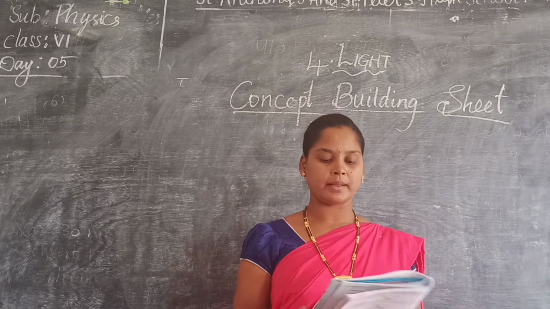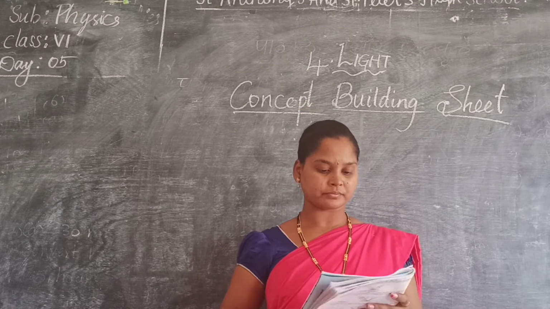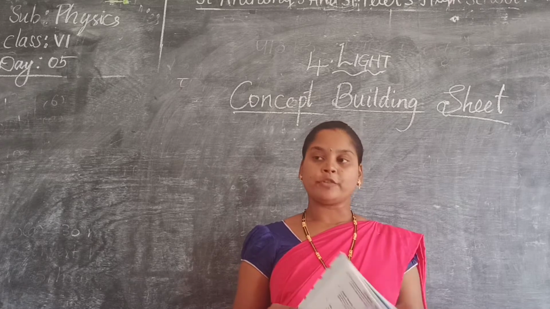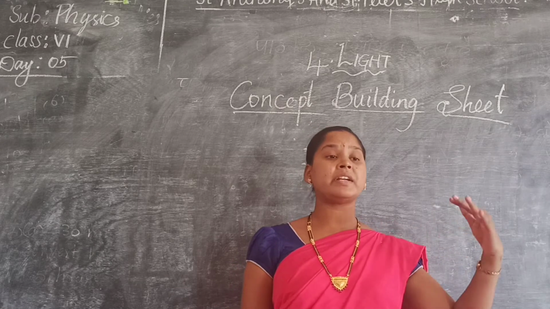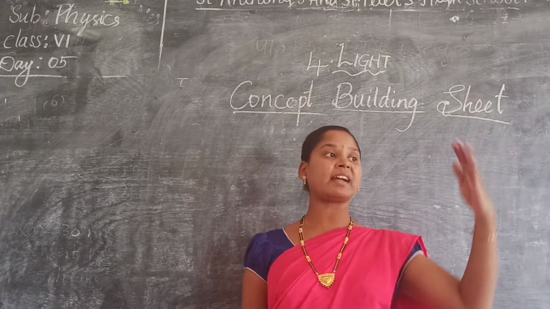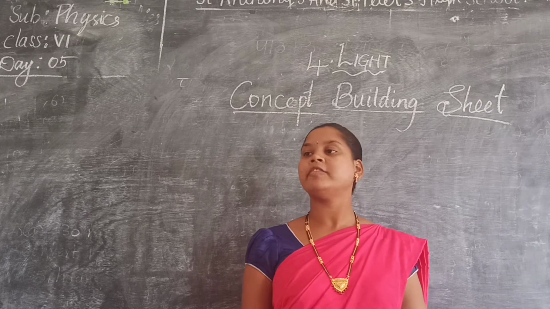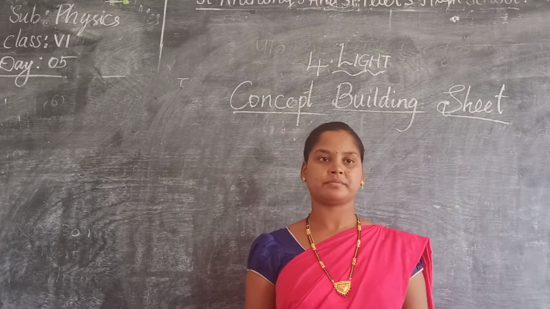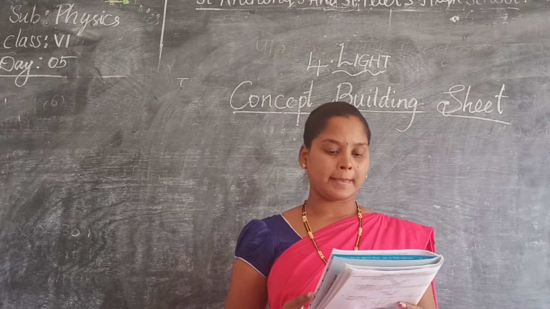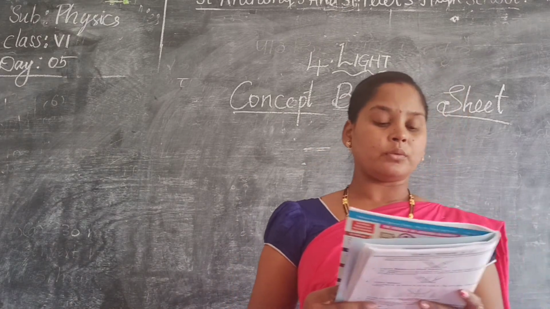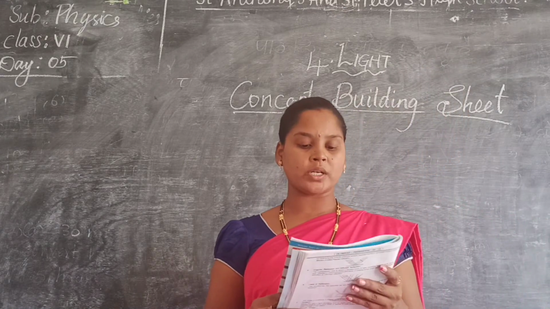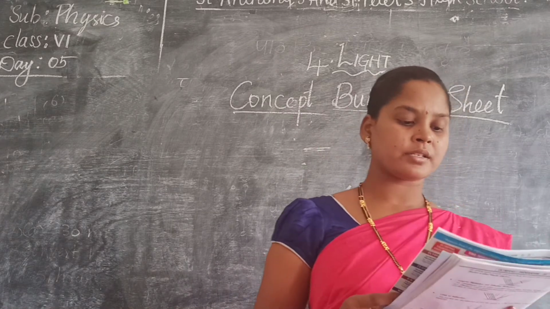Okay. Next. So what we have observed is that if the distance between the object and the screen increases, we cannot see the shadow.